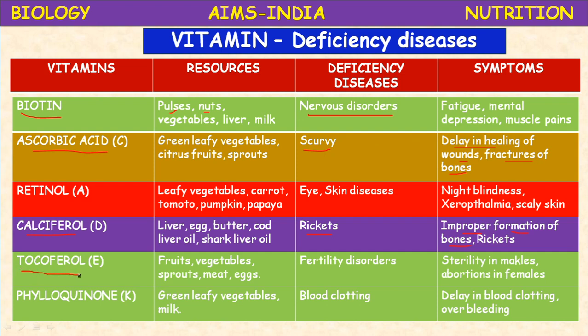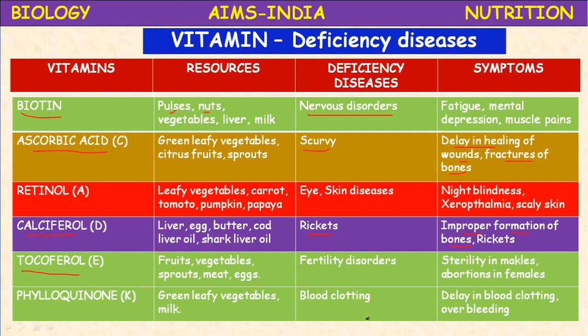Next, tocopherol. Tocopherol is a fat soluble vitamin. It is vitamin E. It is present in fresh leafy vegetables, sprouts, meat, eggs. Vegetables like drumsticks and sprouted seeds are rich in vitamin E. Vitamin E is a very important vitamin. Its deficiency leads to hair fall, and the person looks old. Delay in aging is one of the best functions of tocopherol, or vitamin E.